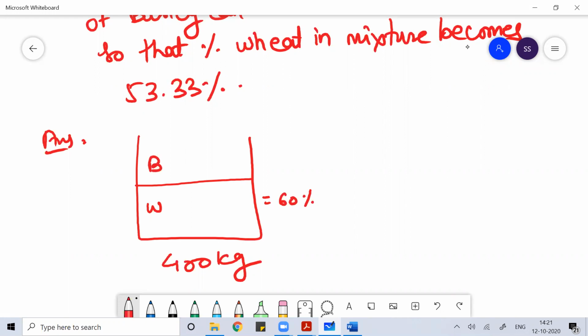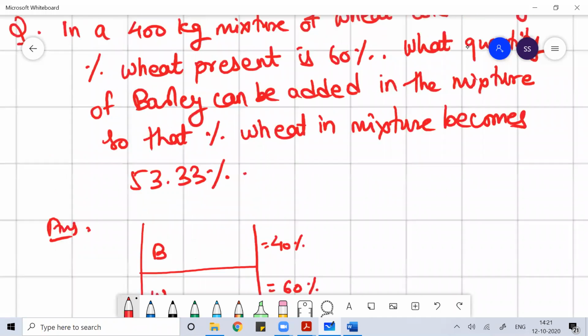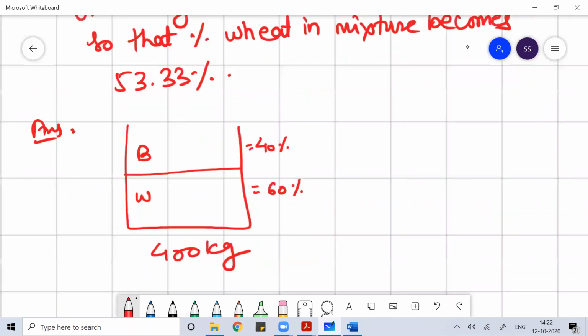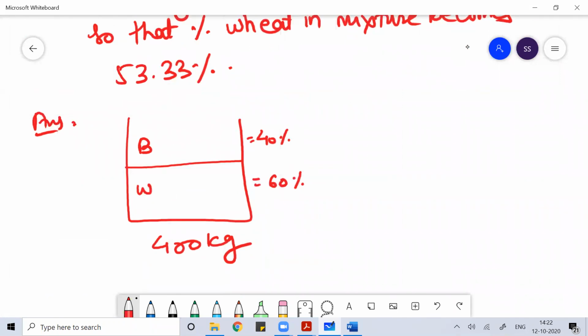If wheat is 60%, then barley is 40%. 60% of 400 means wheat is 240 kg. 40% of 400, you know the barley is 160 kg. I hope you could do this part.